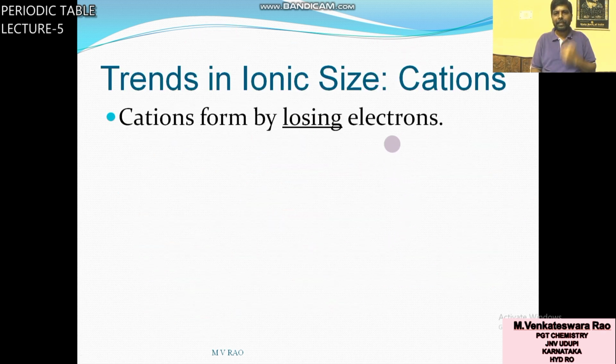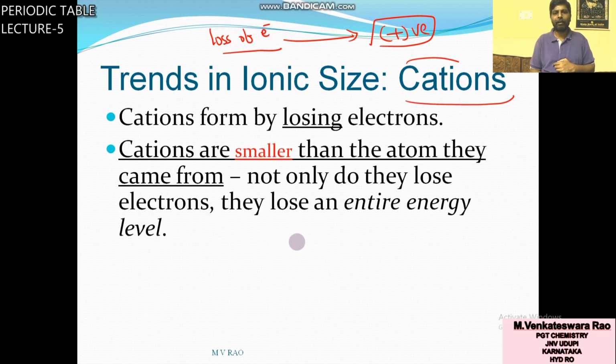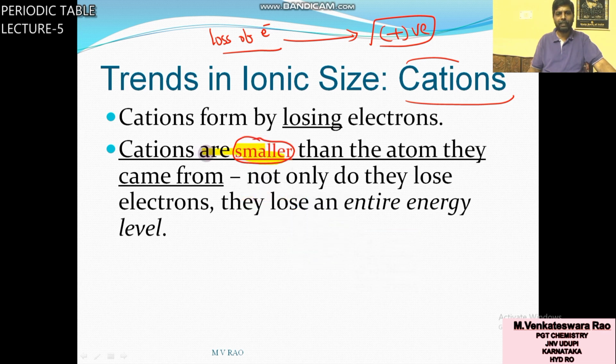We will see first cations, that means positively charged ions. A positively charged ion forms by the loss of electrons. Cations are formed by losing electrons. The size of a cation is smaller. This point is important: the size of cations is always smaller than the atoms they came from, that means the parent atom.